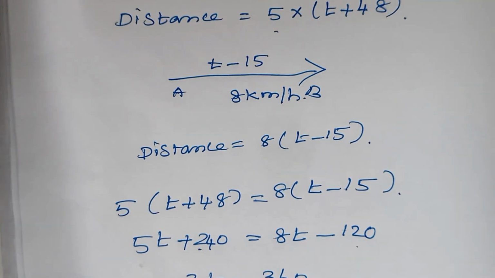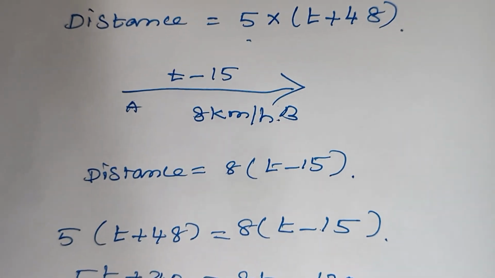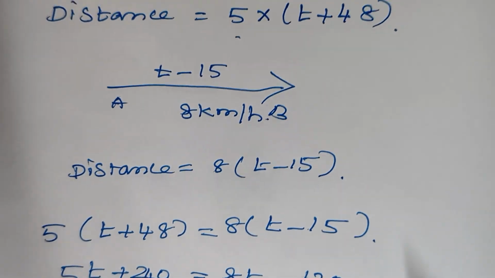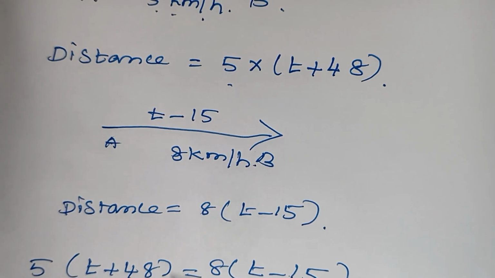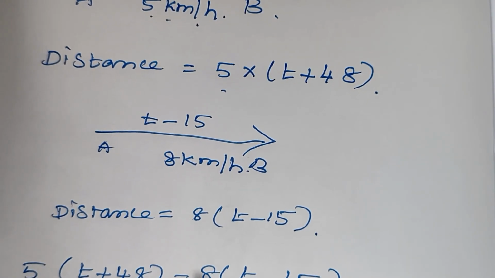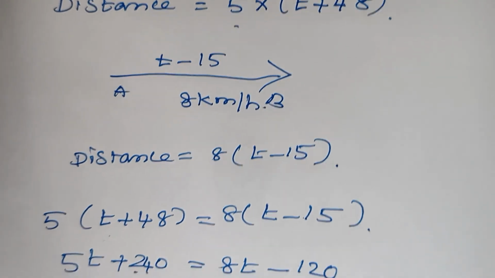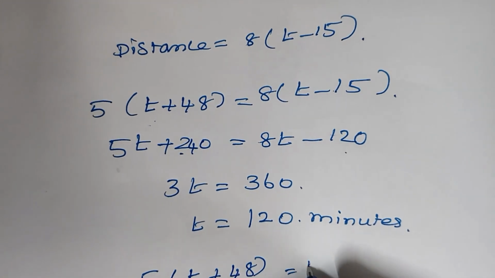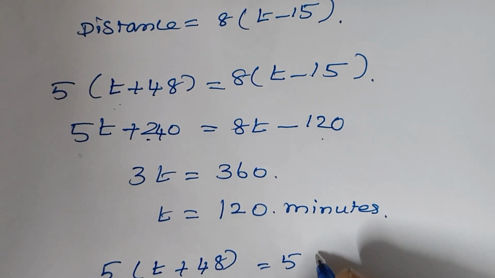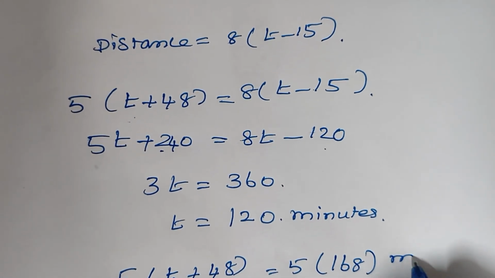Now we have to substitute. What you have to find? Find distance from A to B. So here I substitute T in 5 into T plus 48. Here it is 5 into, what is T? 120 plus 48, that is 168 minutes.